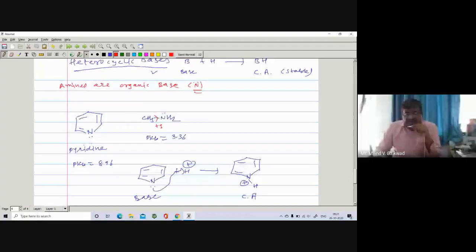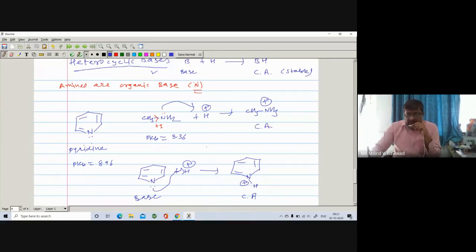The reason is that nitrogen has a lone pair and is directly attached to the methyl, which exhibits a plus I effect. So the availability of electrons on the nitrogen is more, meaning it can donate the lone pair to H positive more, so it is found to be more basic in nature. NH3 positive is its conjugate acid.